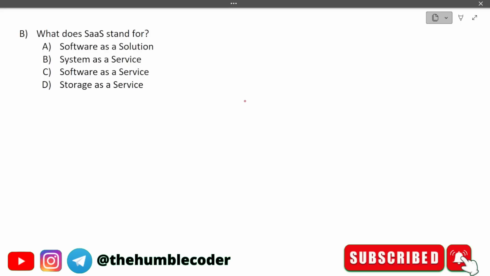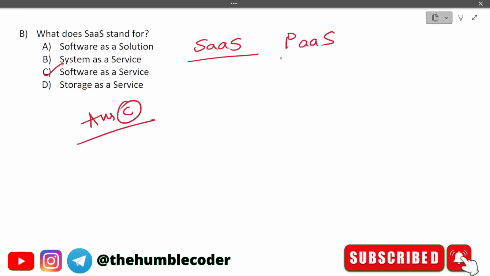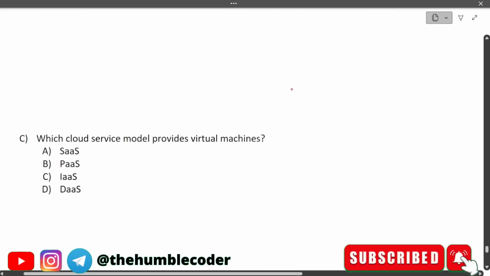Let's see this question, which is, what does SaaS stand for? The options that we have are software as a solution, system as a service, software as a service, and storage as a service. The correct answer for this question is option number C, which is software as a service. We have different things like PaaS, SaaS, and IaaS. Here I stands for infrastructure, S stands for software as a service, P stands for platform as a service. Moving on to the next question now.